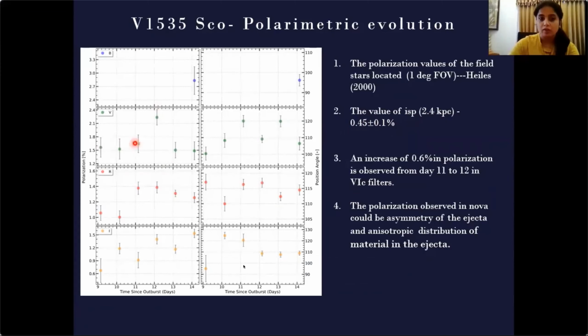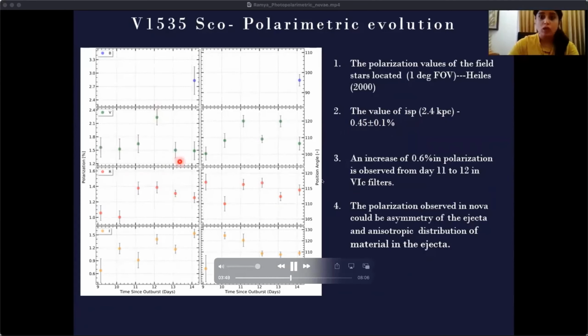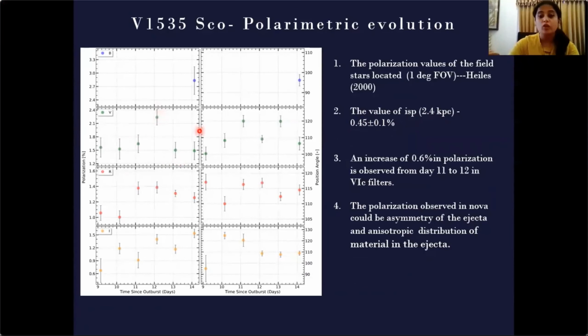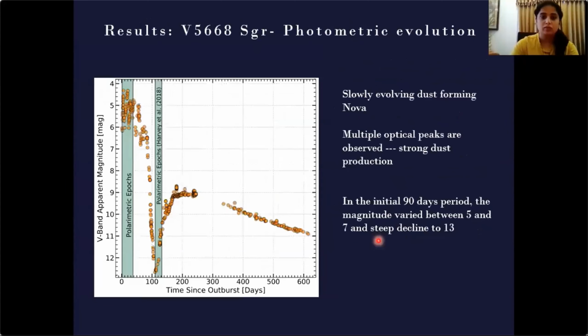Because we see a variability in the polarization, and also our interstellar value is 0.45% till 2.4 kpc, we feel that the polarization which we have observed has an intrinsic value, and that could be due to the asymmetry in the ejecta and anisotropic distribution of the material in the ejecta, which are also seen in the spectroscopic and photometric studies.